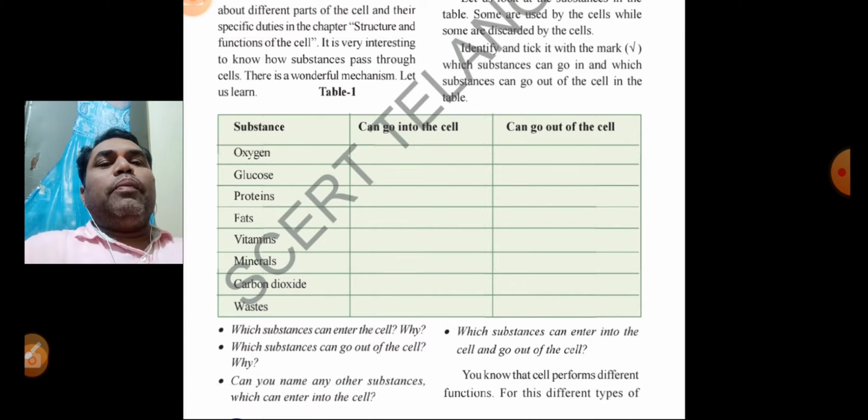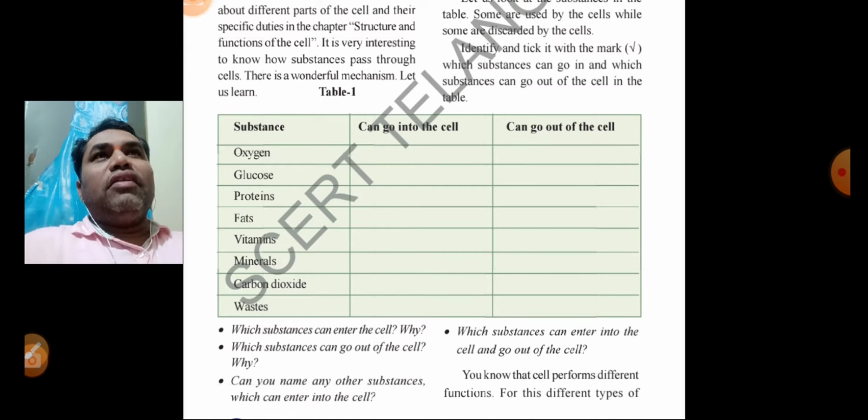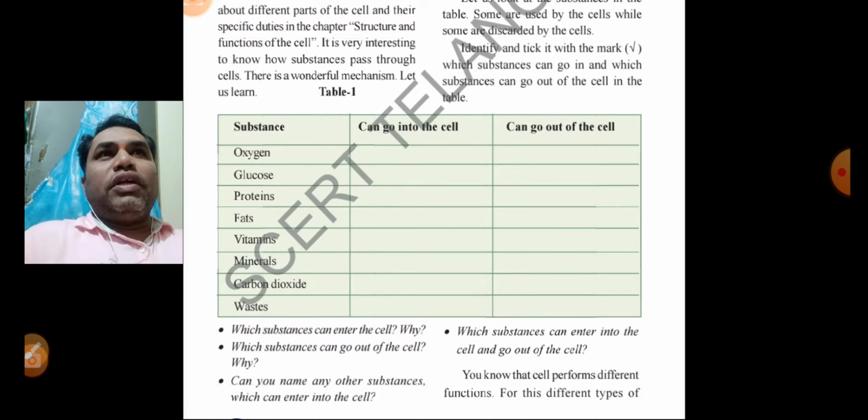Next, the proteins. Proteins are energy giving substances and are needed by the cell, so proteins also go into the cell through the plasma membrane. Next, the fats. Fats also provide energy to the cell to carry out work, so fats also go into the cell.